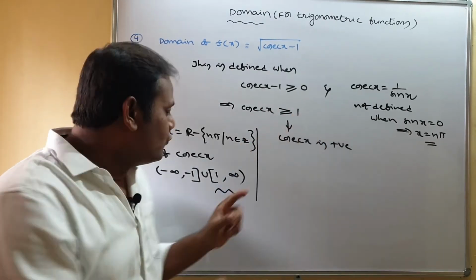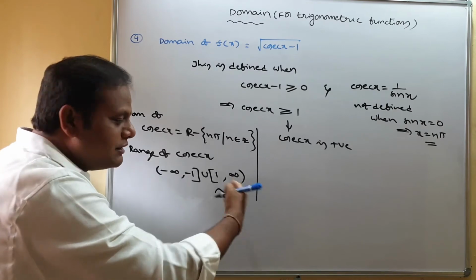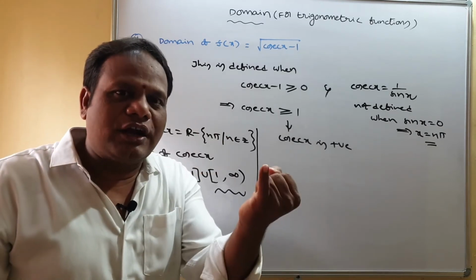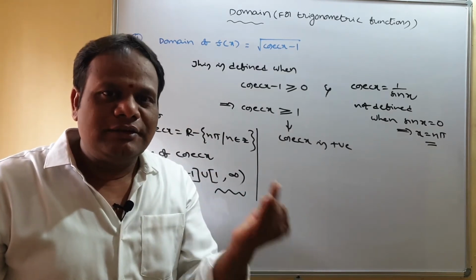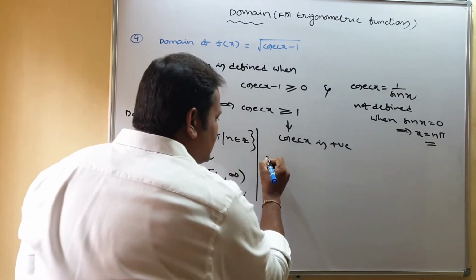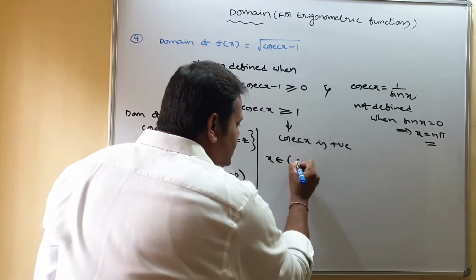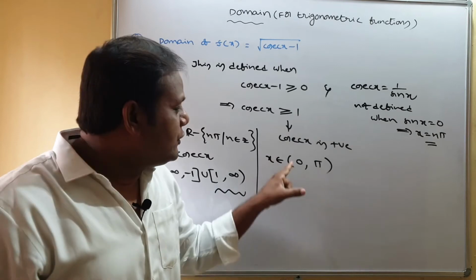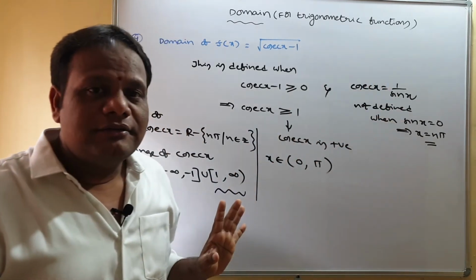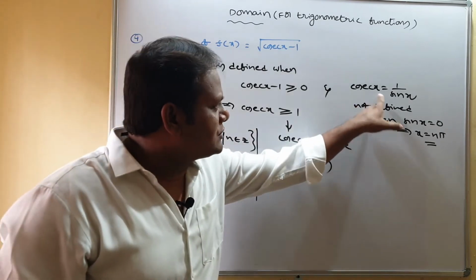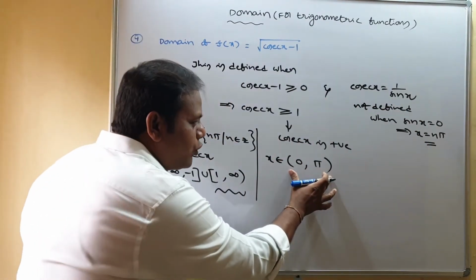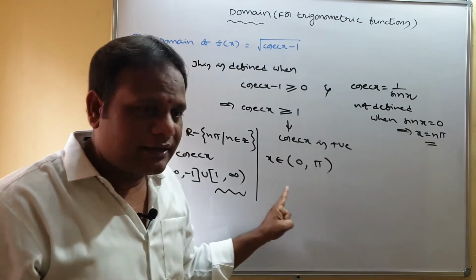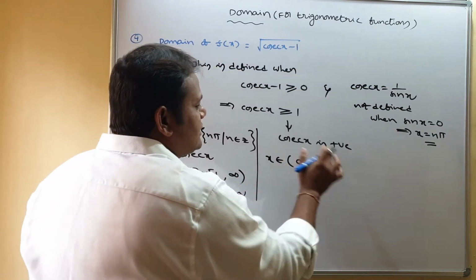But what do we want? Only greater than or equal to 1. So only positive values we want. Where is cosecant x positive? In the first quadrant it is positive. Second quadrant also it is positive. So x belongs to the open interval 0 comma pi. Is it clear? Why? Because we can't take x equal to 0. If you take x equal to 0, cosecant x is not defined. If you take 180, there also cosecant x is not defined. So I have taken open intervals for 0 and pi. So x belongs to open 0, open pi.